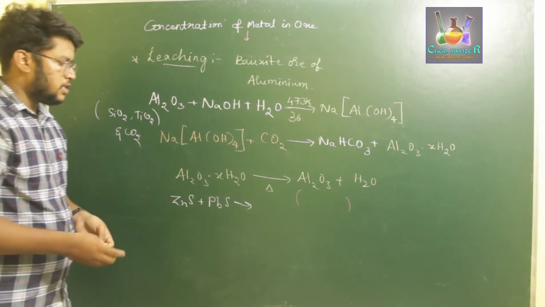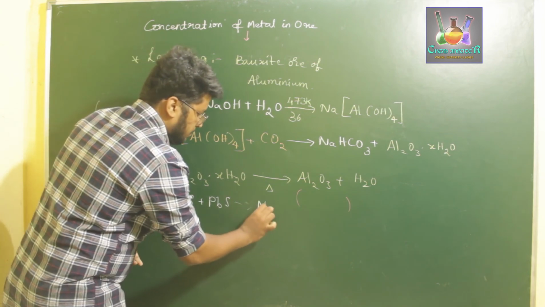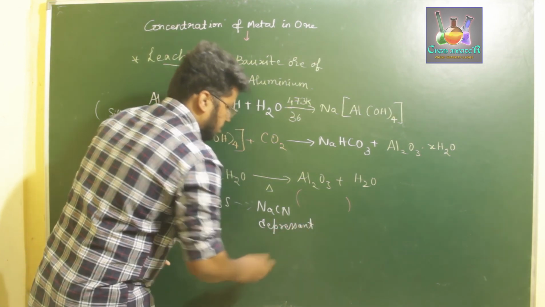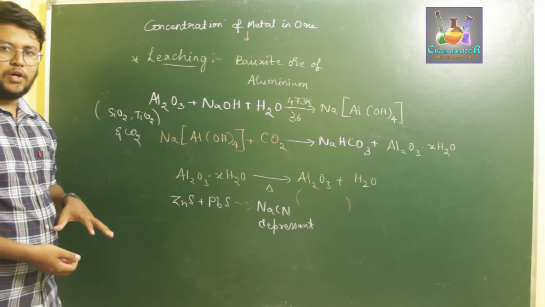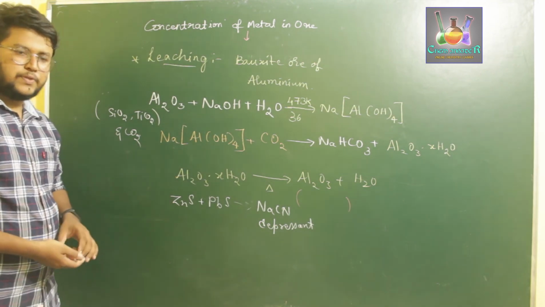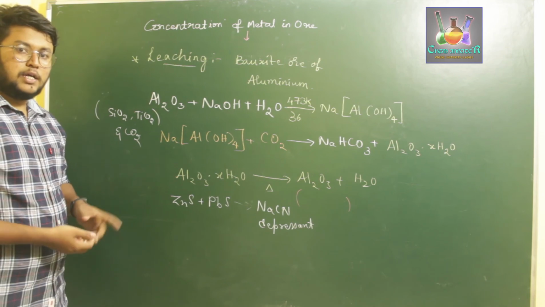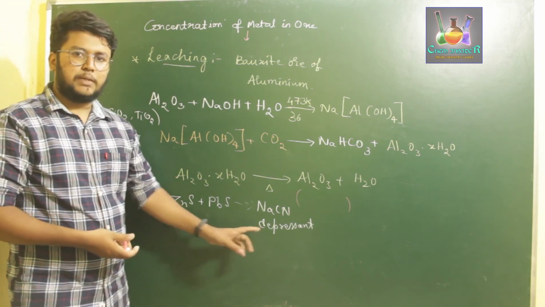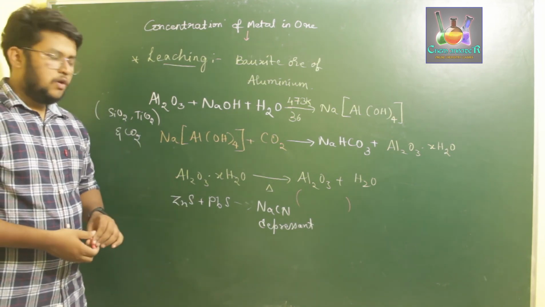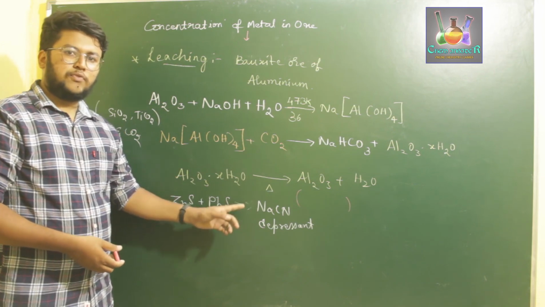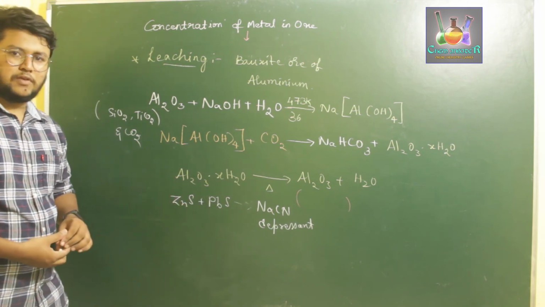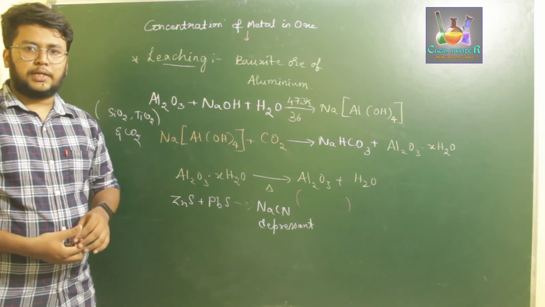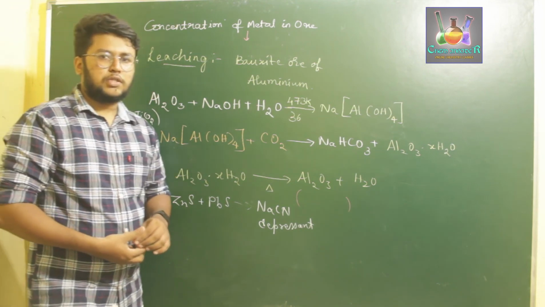So how is it done? It is done by using a depressant called sodium cyanide. If we use sodium cyanide depressant, it decreases the extent of froth forming by zinc sulfide ore. In this way we can separate sulfide ores of different metals in froth flotation process, which is by using a depressant. In case of zinc sulfide and lead sulfide, we use sodium cyanide, which decreases the froth formation of zinc sulfide, leaving zinc sulfide at the bottom, whereas lead sulfide forms a froth and is collected separately. So this is about the concentration of metal ores.